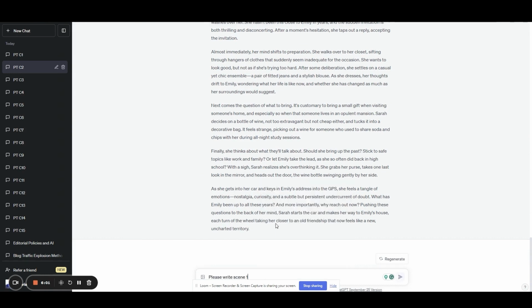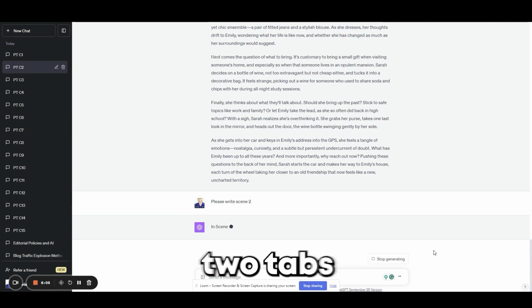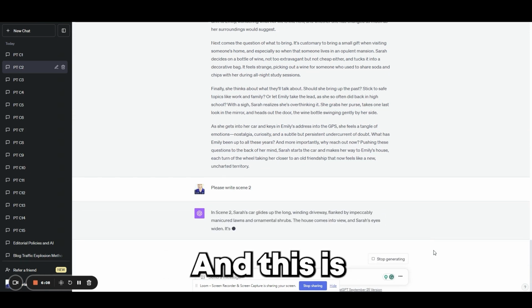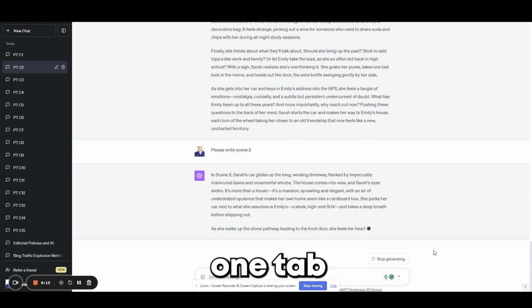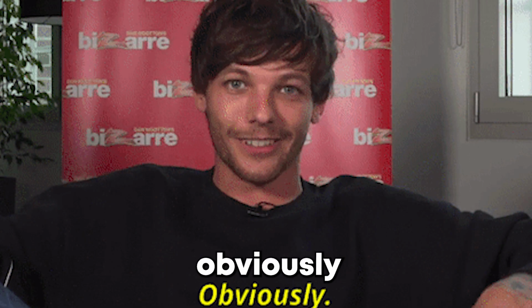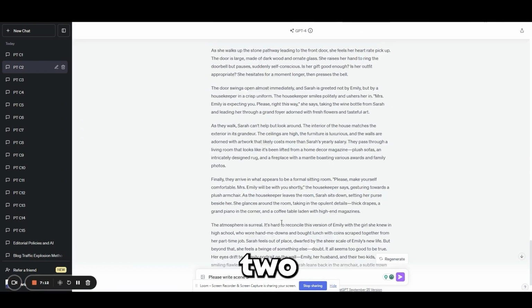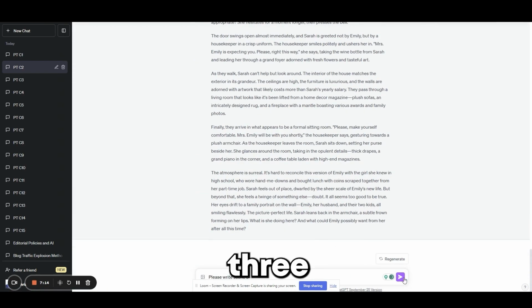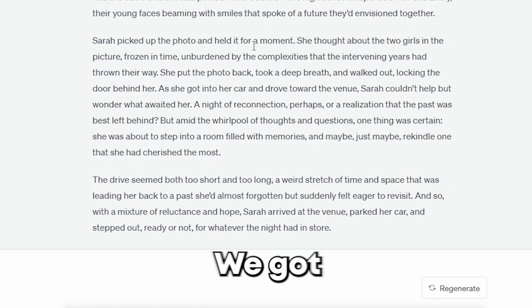So let's say, please write scene 2, and then we'll just bounce back and forth between these 2 tabs and these 2 chapters, and this is still going to be super fast, so much faster than doing it with 1 tab and so much faster than obviously writing it yourself. Okay, we're done with scene 2, I think, so let's do scene 3 of chapter 2. Let's go back over on part 1 and see where we're at.